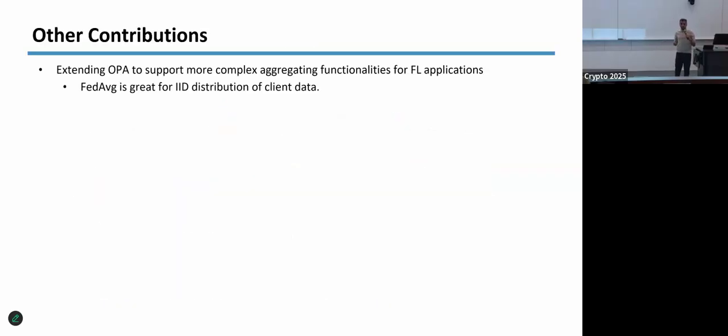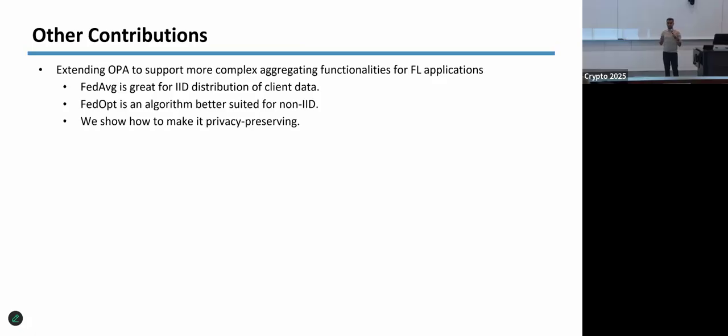We extend OPA to support more complex aggregating functionalities for FL applications, because I was talking about this averaging, right? Averaging is great, but it's terrible for non-IID data. So if I don't assume that every client has a very similar distribution of data, it has been shown that the model that's eventually trained is actually terrible. But there are several algorithms proposed by the machine learning community to basically bypass this.